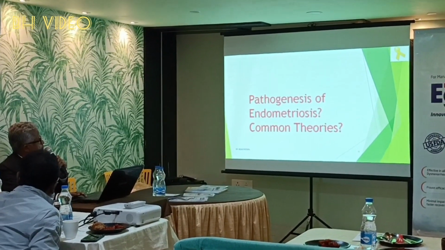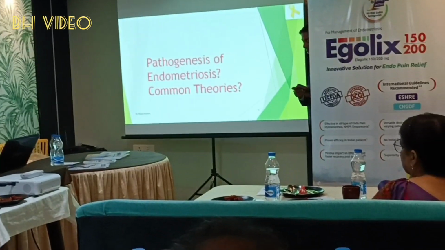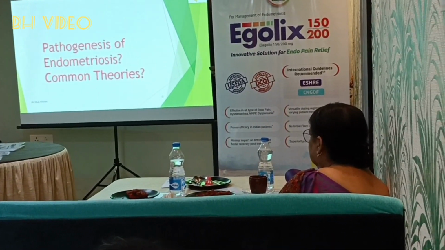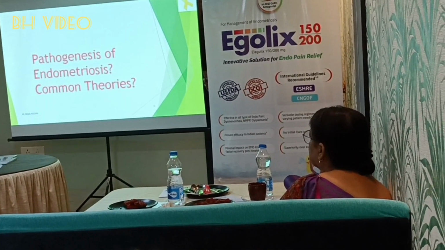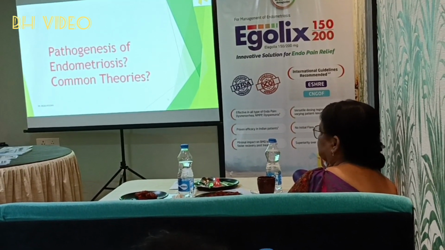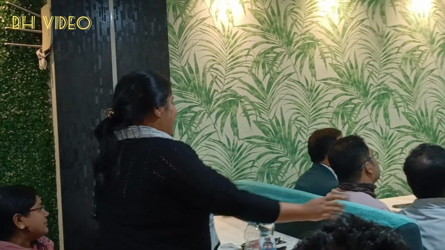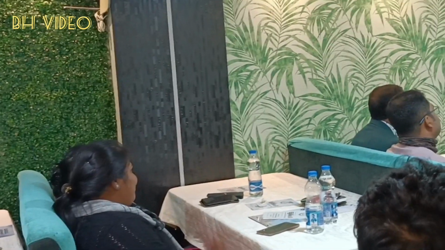What are the common theories of pathogenesis of endometriosis? Retrograde menstruation. Right. Retrograde menstruation is seen in laparoscopy. If you do laparoscopy during the patient's menstruation, you can see blood coming out of the fallopian tube.